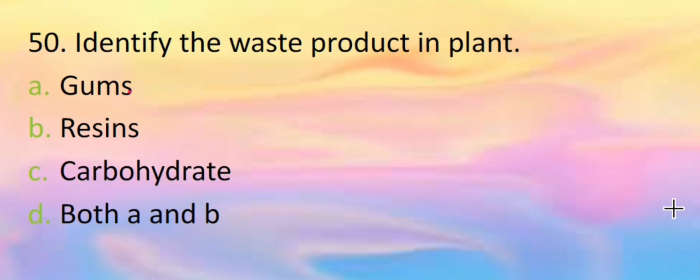Identify the waste product in plants. Gums, resins, carbohydrate, both A and B. We know gums and resins are waste products. Carbohydrate is the product of photosynthesis, so the option both A and B are correct.